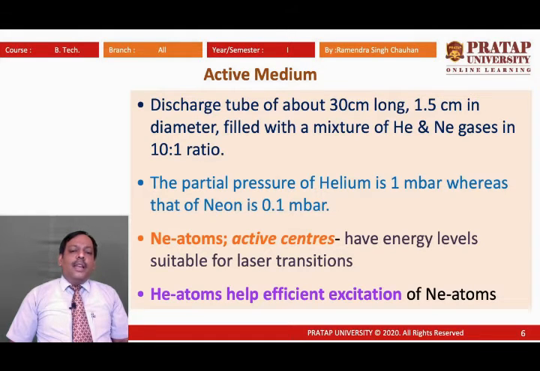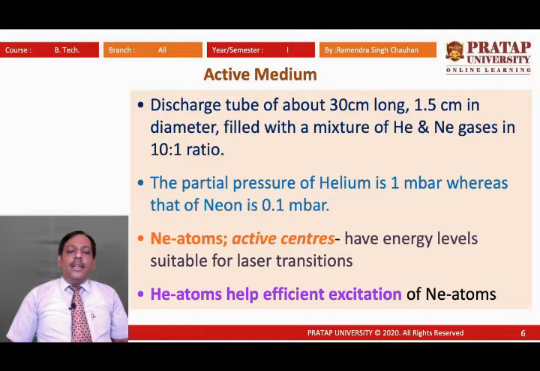Active centers are specific species of gases having a suitable metastable state for laser operation. So neon atoms have a suitable metastable state which can achieve population inversion, and ultimately a laser beam can be produced.